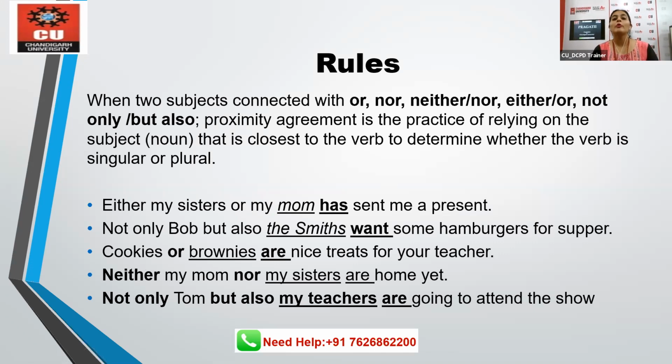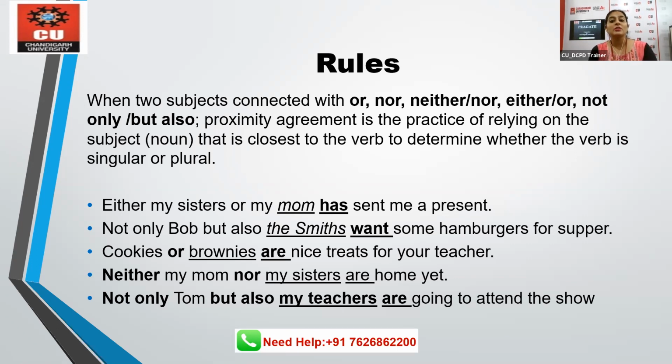This is the rule of proximity. What does it state? Whenever we have two subjects which are connected with or, nor, neither nor, either or, not only, but also, we go for the rule of proximity. Now, look at this sentence. I'll explain it from there. Either my sisters or my mom has sent me a present. Now, how is it possible? It has to be have, right?